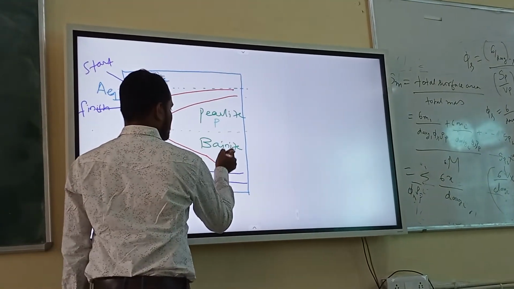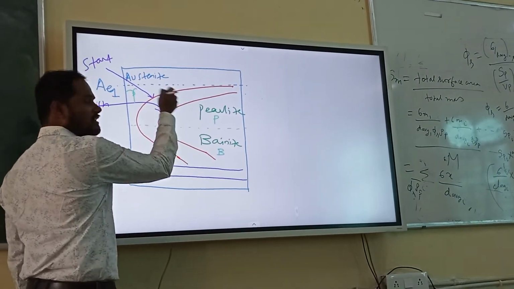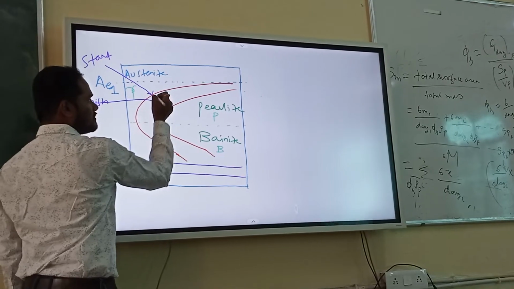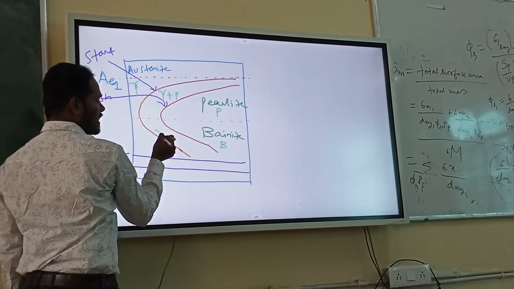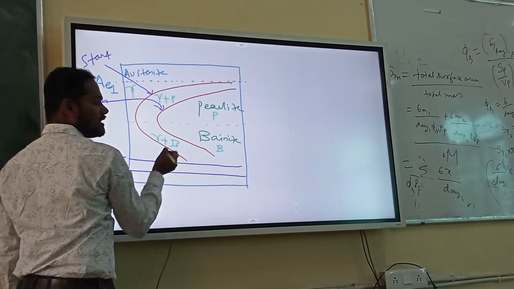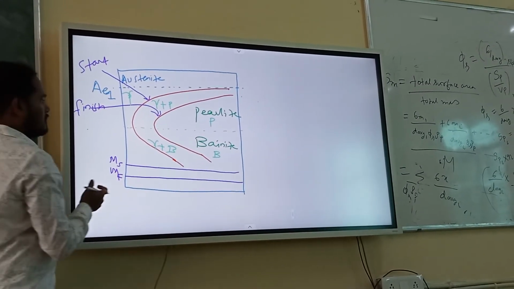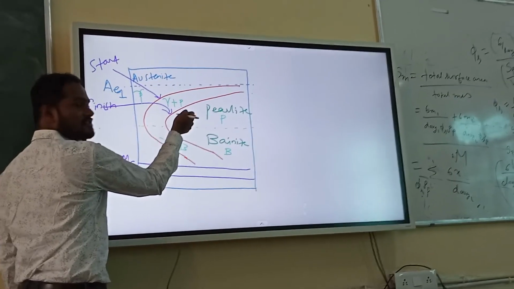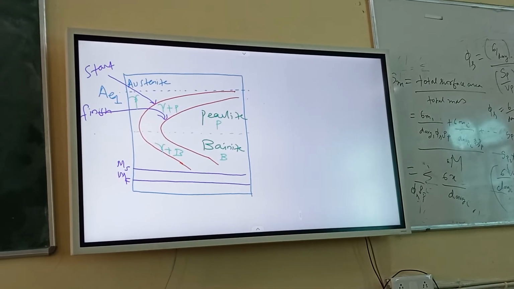Let it be P. So what can I write in between this? Above this, P, gamma plus P. B. And here what should I write? Gamma plus B. You are getting my point? Because phase transformation starts here and ends here. First C curve shows the start of phase transformation.